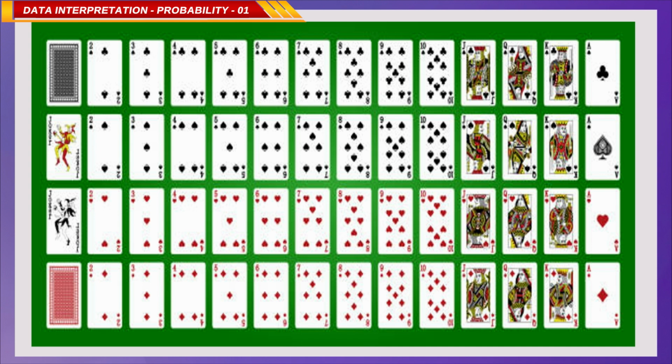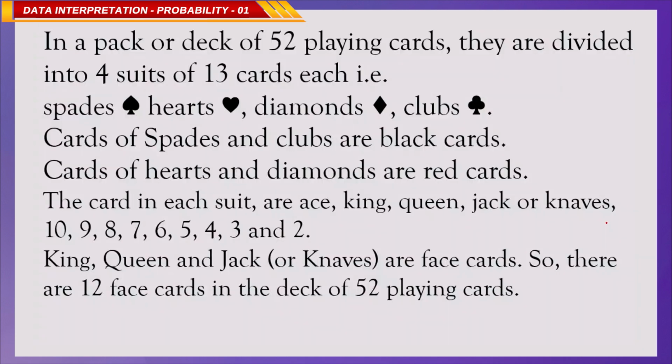And we have 4 kinds of symbols: club, heart, diamond and spade. In a deck of 52 playing cards, you can divide it into 4 suits. Each suit has 13 cards. We have 13 spades, 13 hearts, 13 diamonds and 13 clubs. So, 13 fours are 52, correct.